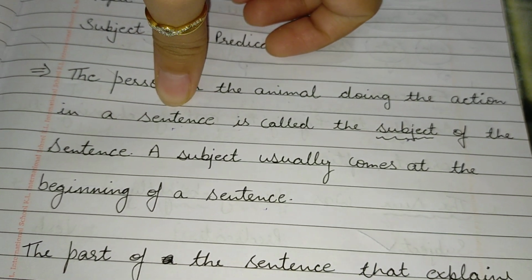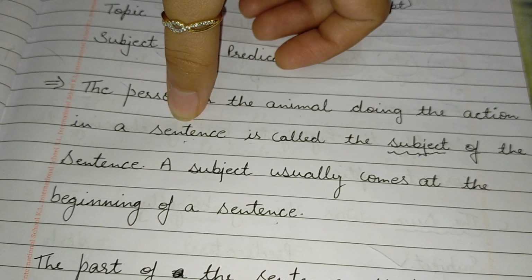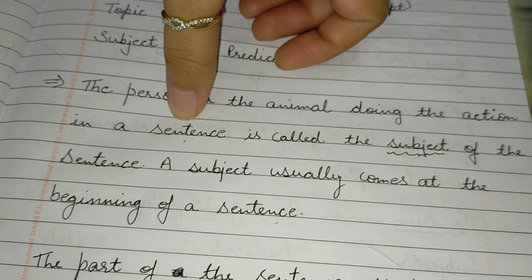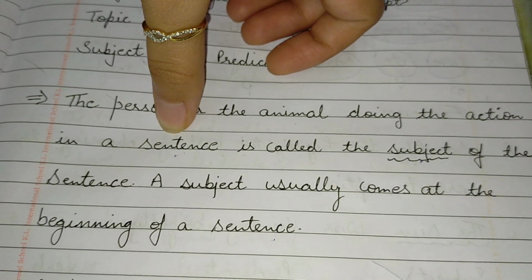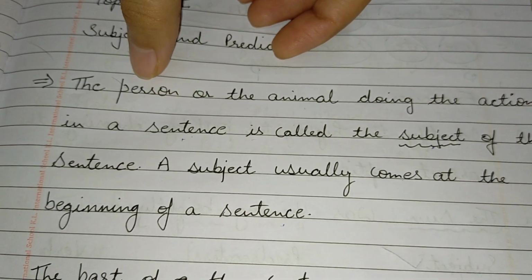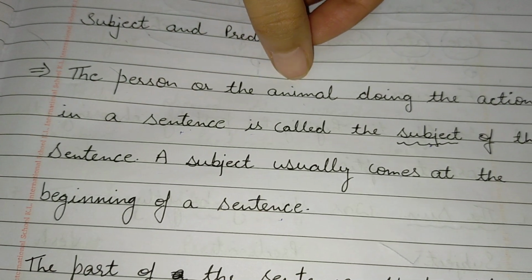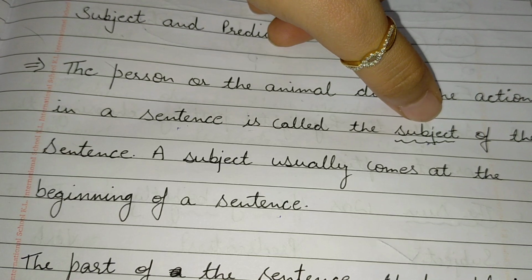Whenever we get a sentence, in that particular sentence there must be a person or an animal. Only a person and an animal can perform an action, non-living things can't perform an action. So here only two categories can come, that is person and animal.